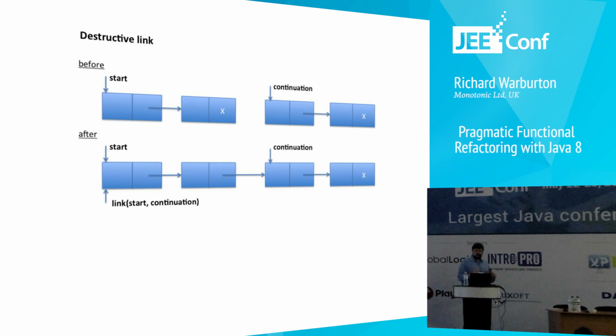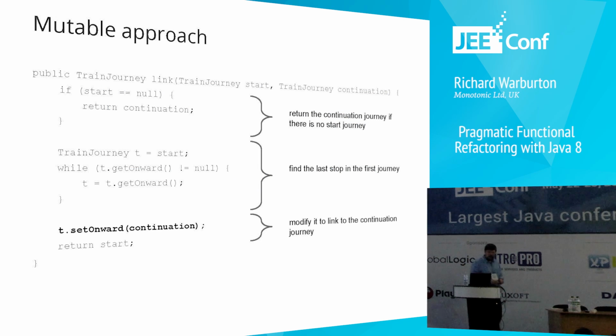And if we wanted to have a destructive update, which is what we'd have to do for the mutable object, we would update our onward journey to point to the continuation. That's the kind of example code for what a mutable update would look like. We'd find the end of our journey, and at the end of our journey, we'd add the onward step. Okay?